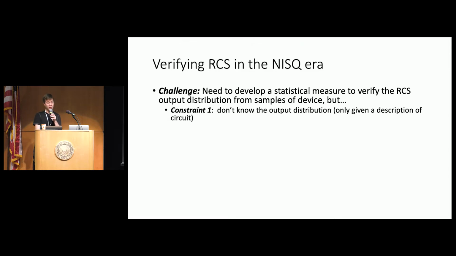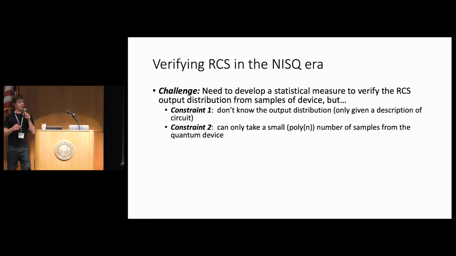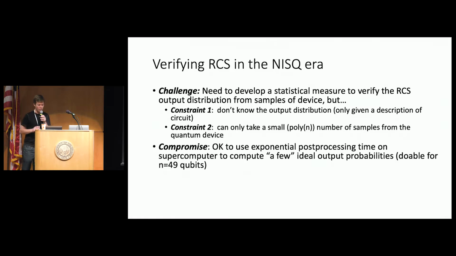But we have some constraints. Our first constraint is we don't know the output distribution of the circuit. We're not given the probabilities explicitly. We're just given a description of the randomly chosen quantum circuit. And the second thing is we can only afford to take a small, think polynomial, number of samples from the quantum device. So we want the sample complexity of this test to be efficient. We don't want to take more than a polynomial number of samples. So these constraints are quite constraining.